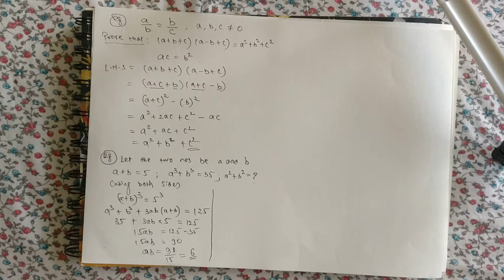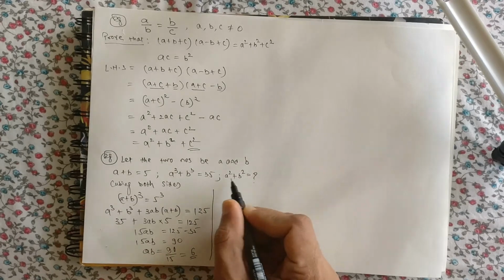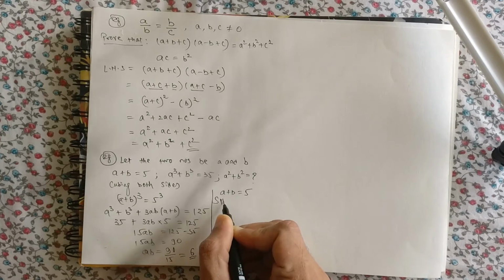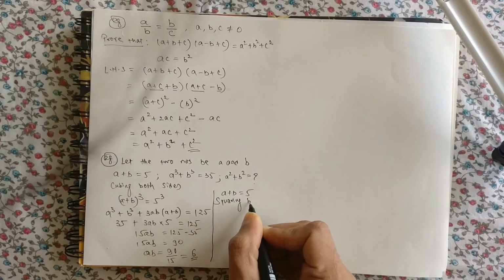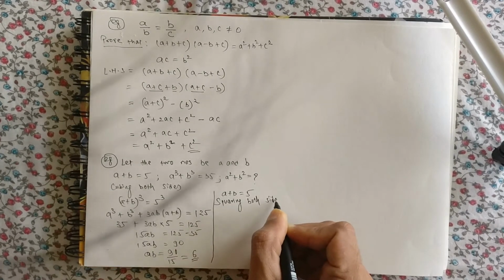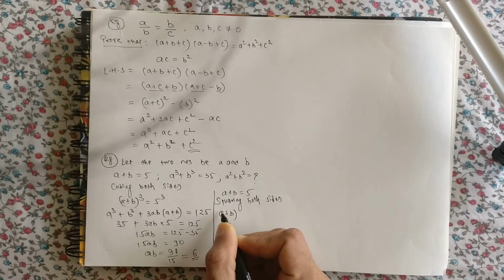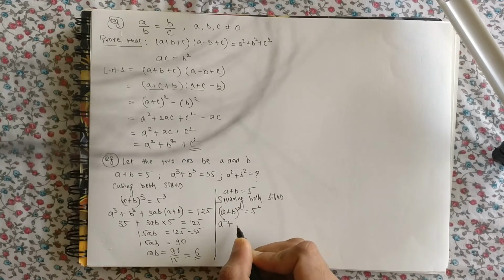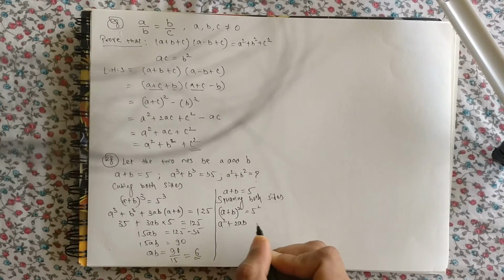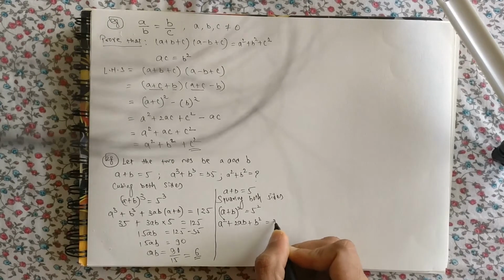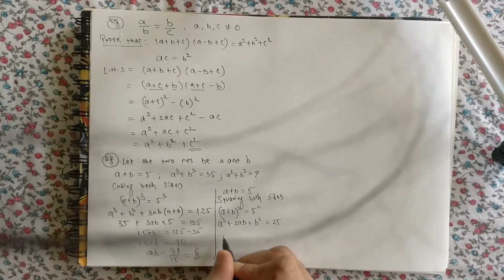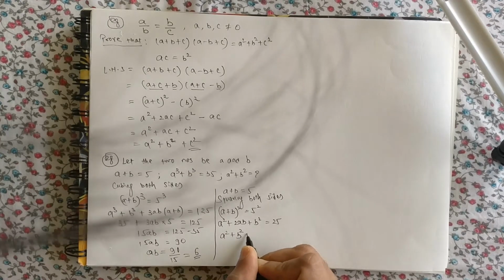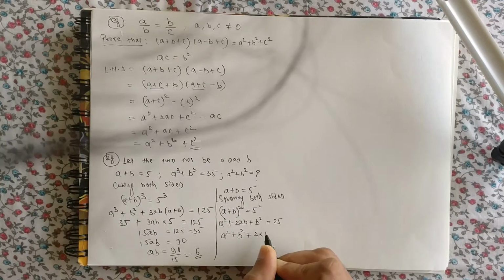How will we use this? We have to find a square plus b square, right? So I'll take a plus b is equal to 5, and I will write squaring both sides. So (a plus b) the whole square is equal to 5 square. So a square plus 2ab plus b square is equal to 25, and a square plus b square plus 2 into ab, ab is 6.